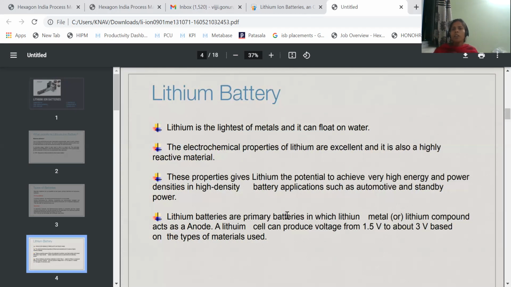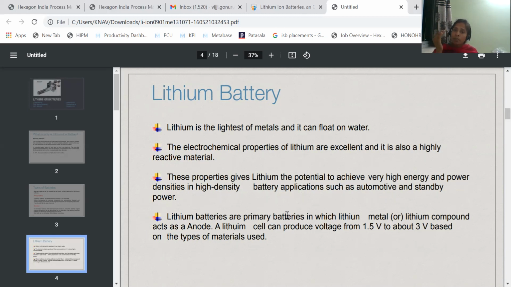Always just blindly remember that whether it is a primary lithium battery or a secondary lithium battery, in both cases lithium will be acting as the anode only, because lithium is the topmost metal in the electrochemical series. I explained the electrochemical series in the previous classes. In the electrochemical series, whatever metal is in the top position will be acting as an anode.